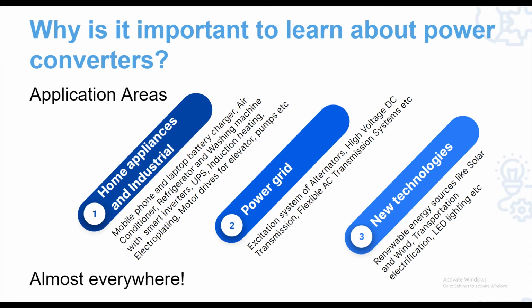Examples such as LED lighting also have power converters inside them. So the spectrum of applications is really very wide: starting from when electrical power is generated, transmitted, distributed and utilized at the consumer end, power converters are almost everywhere.